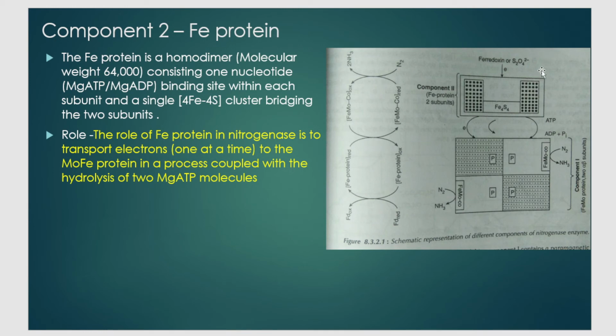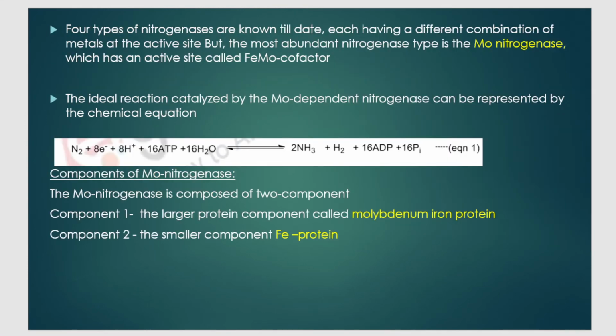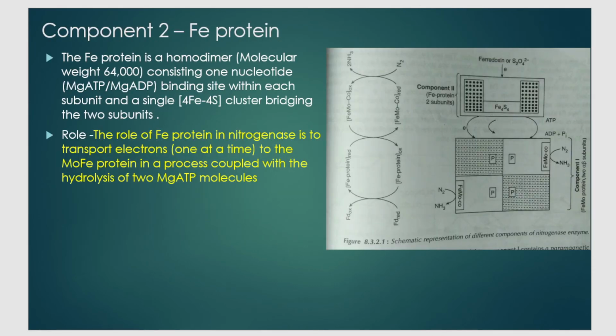Component 2 is the smaller component, the iron protein. Component 1 is the larger protein component, that is your molybdenum iron protein. So let us study each component individually first and the function of each component.